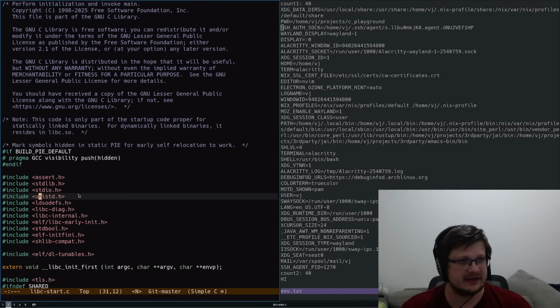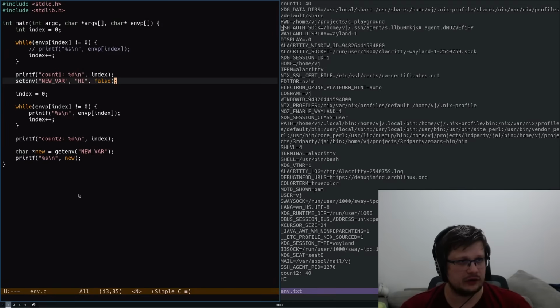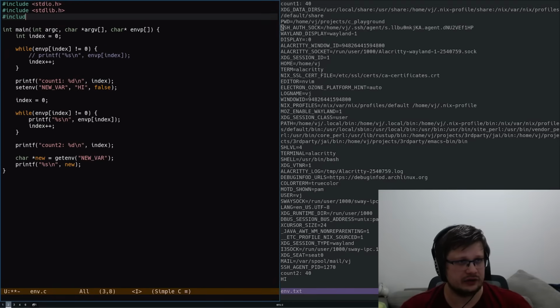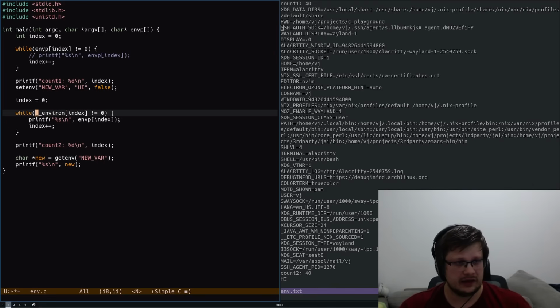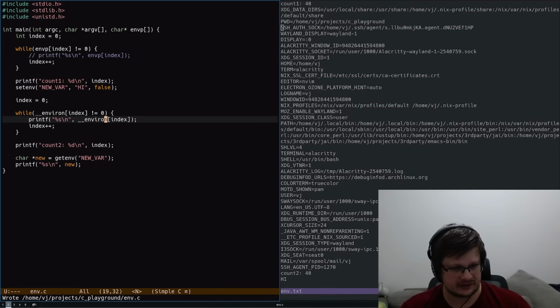But yeah, that's the header. So let's go back to our file and include unistd.h. And I guess instead of using envp the second time, let's try to use environ. And this is supposed to just work, I guess.